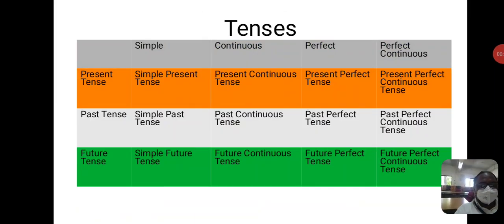Hello friends, today we are going to learn about tenses. There are three kinds of tenses: present tense, past tense and future tense. Each tense has four kinds: simple, continuous, perfect and perfect continuous tense.